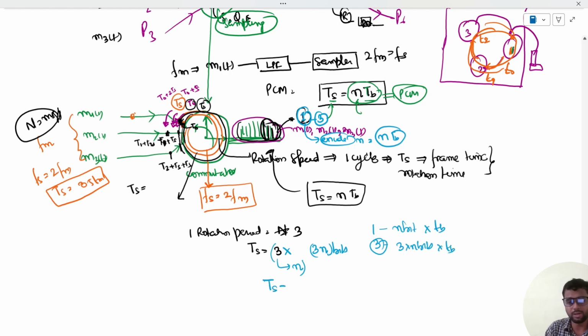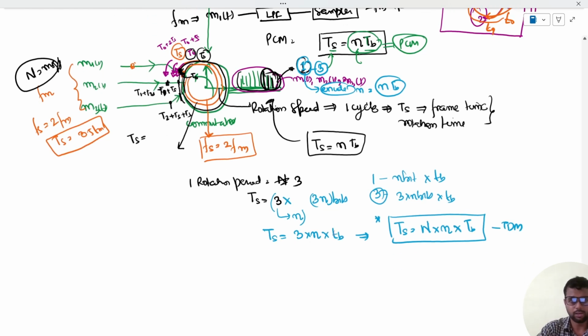So in the same time interval TS, how many bits are we sending? We are sending 3 into n bits, and the timing of each bit is TB. So generalizing this, we can write TS is nothing but capital N, that is the number of messages, into small n, that is the number of bits per message, multiplied by TB. This is the important formula with respect to time division multiplexing. If you're not understanding, just rewind and listen to what I am saying. You will be able to understand.